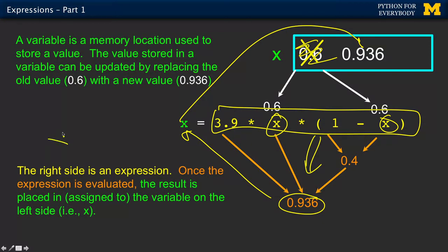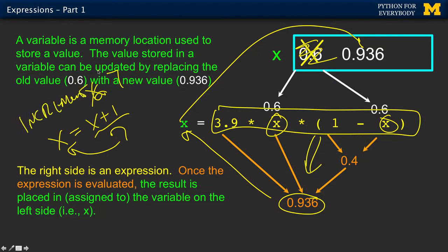Sometimes we'll say something like x equals x plus 1, and that's our way of adding 1 to x. Whatever x is, maybe x is 6, this becomes a 7, and then the 7 goes into x and overwrites it. We call this increment. We'll see this soon. Okay, but that's why you can put the same thing on both sides. Now in mathematics, x equals x plus 1 makes absolutely no sense, but in programming, it is one of the more common things that we do. Okay, so that gets us through variables and constants, and now we're going to talk a little bit more in detail about expressions.